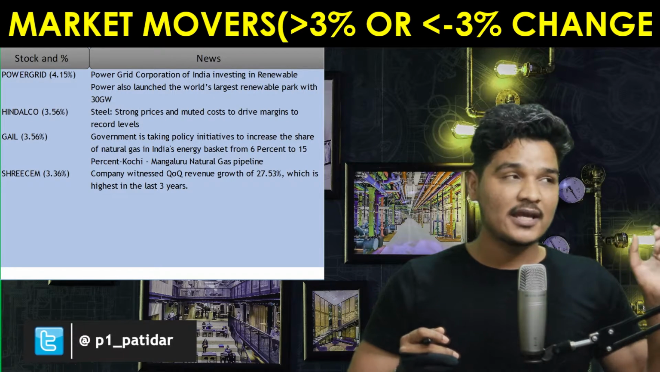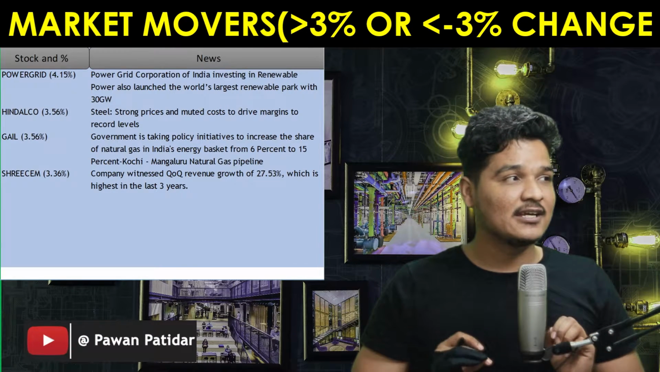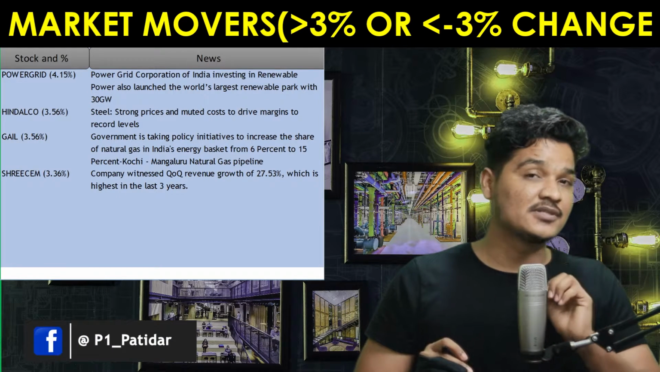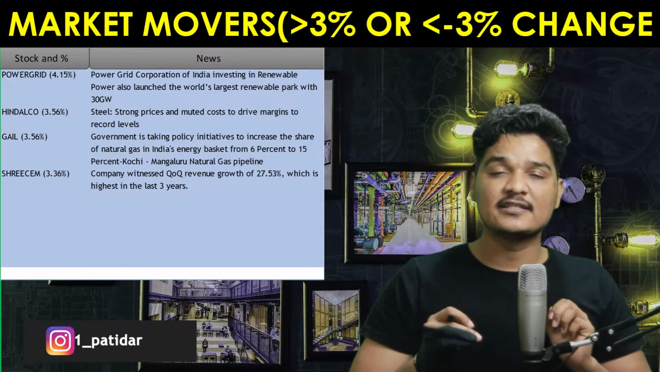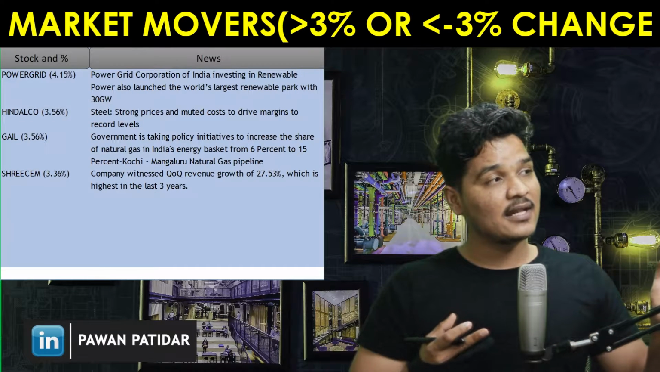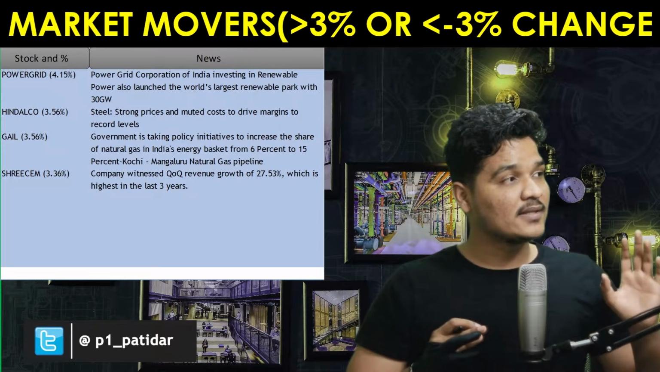And if you talk about GAIL, well, the government is taking a policy initiative to increase the share of natural gas in India's energy basket from 6% to 15%. So the government of India is increasing the share from 6% to 15%. And where are they investing? In the Kochi Mangaluru natural gas pipeline, they are increasing the share. That's why GAIL has gained today.